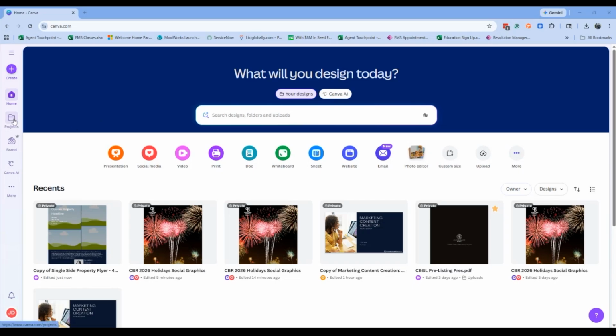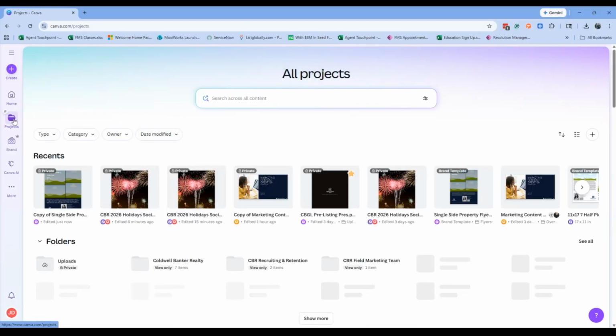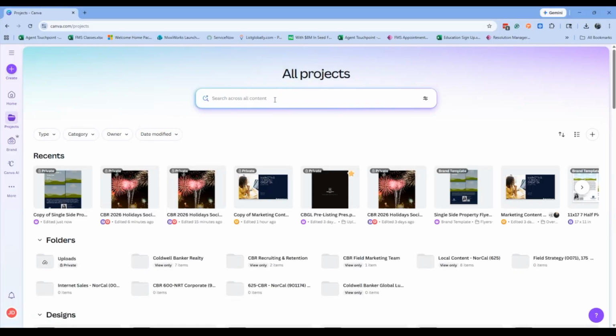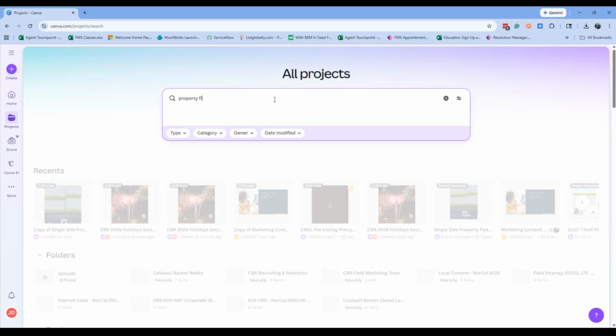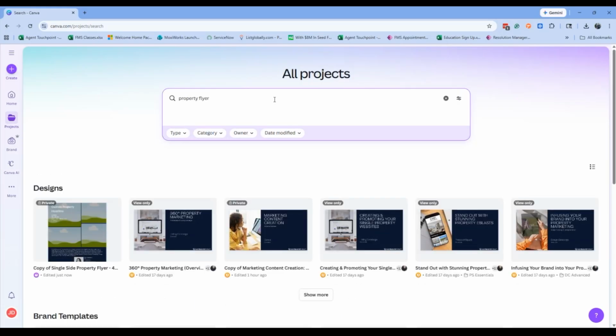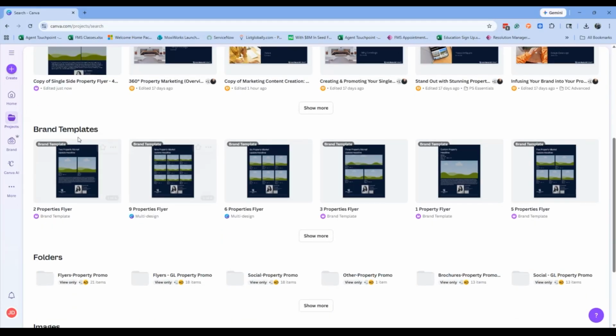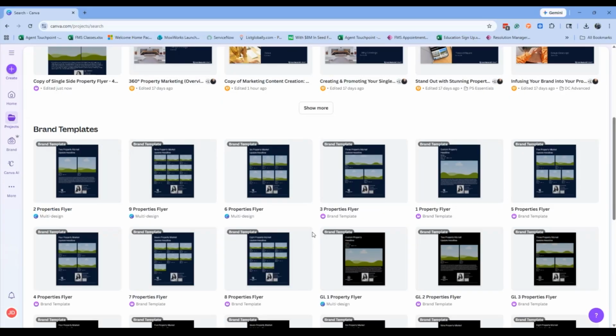In the left-hand column, I'm going to click on projects, and then I'm going to simply use the search and type in property flyer. This is going to search all projects that I have access to. In this case, I'm going to scroll down to the brand templates and click on show more just to look at all of my different options.